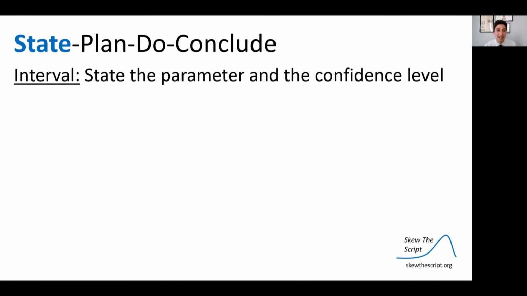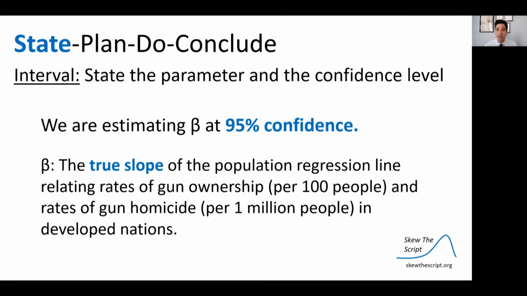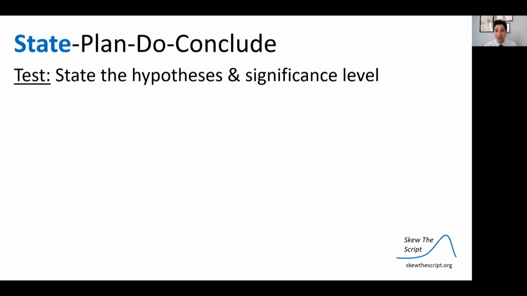So we'll start with the state. For the interval, you want to state the parameter and the confidence level. We're estimating beta at 95% confidence, and we're going to define beta as the true slope of the population regression line relating rates of gun ownership and rates of gun homicide in all developed nations.